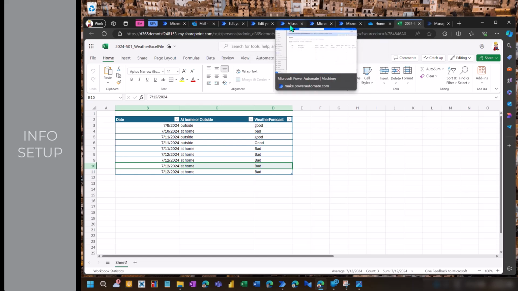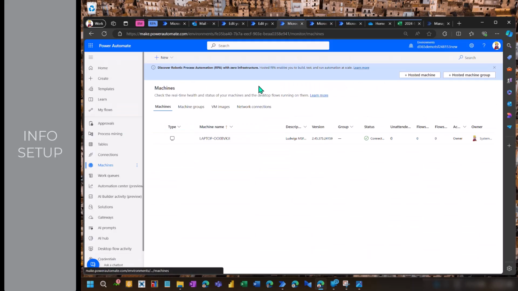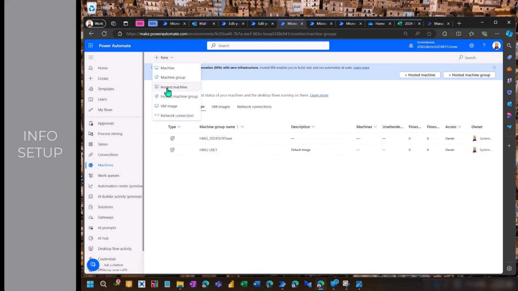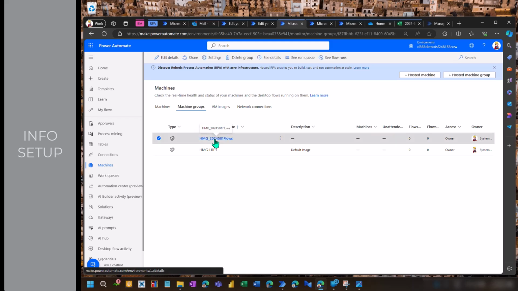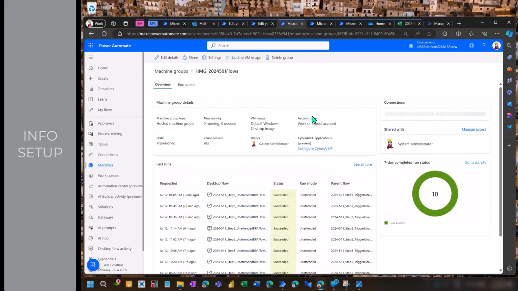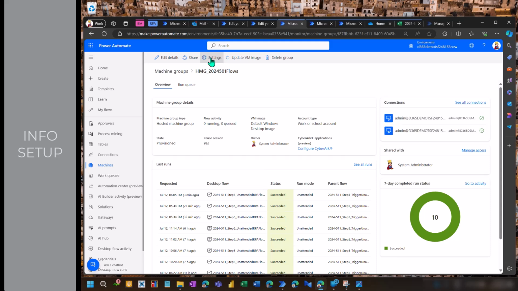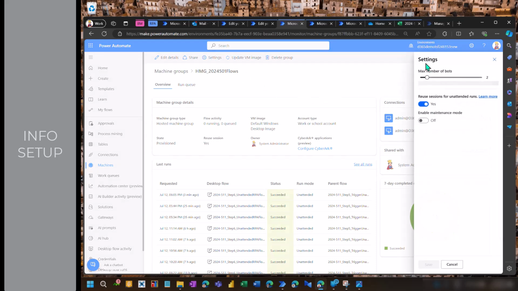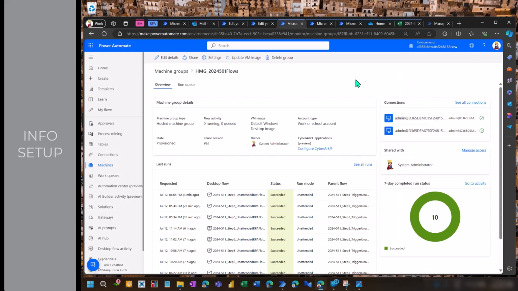But now let me give you a quick glimpse on how I set up these machines for the unattended run. So I came here, I said machine groups, and then I did not select the hosted machine. Actually, it would be sufficient. I said a machine group, and this is my machine group. You can go here and then see in the settings. Actually, I have a maximum number of 2 bots. One is committed. You can set this differently depending on your requirements.